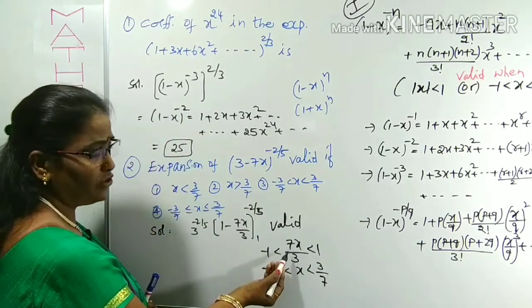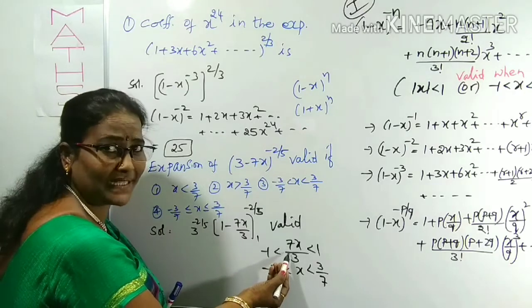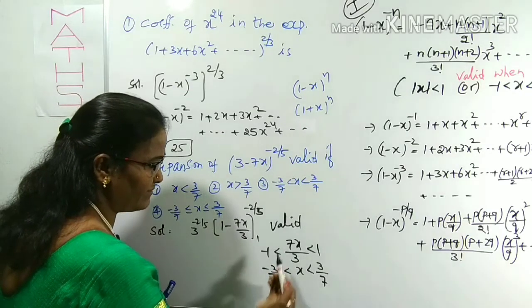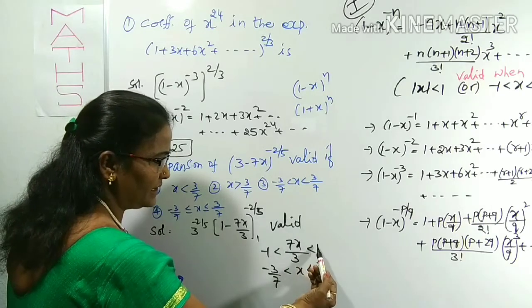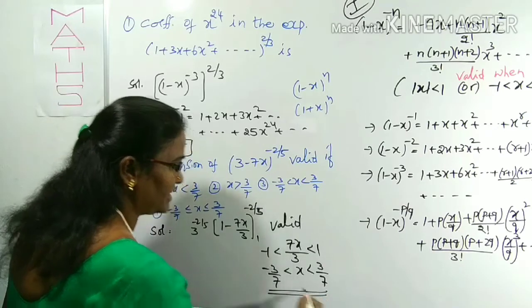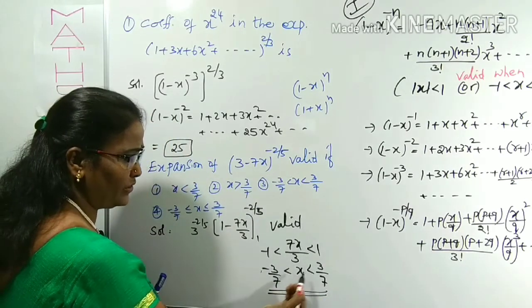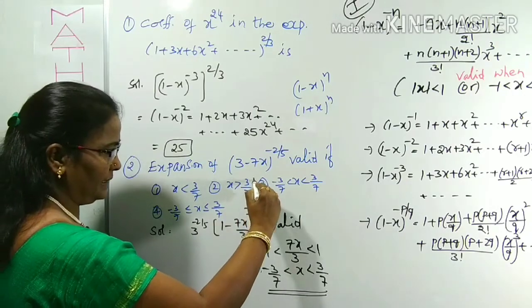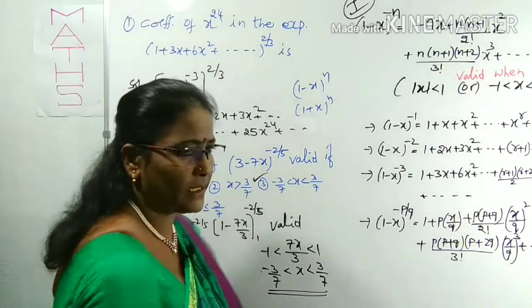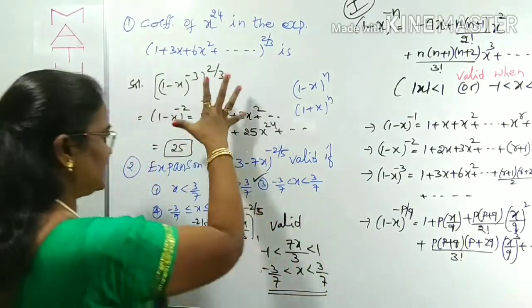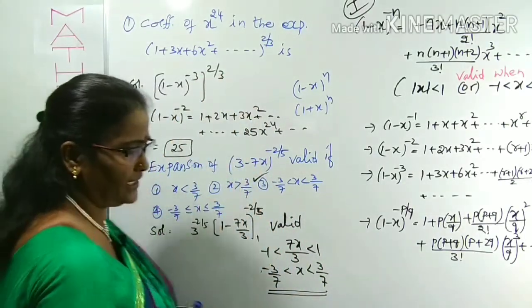To get the x, we have to multiply by 3 by 7. So 3 by 7 into minus 1, minus 3 by 7, then x, and 3 by 7 into 1, 3 by 7. Therefore, what is the conclusion? x lies between minus 3 by 7 to 3 by 7. Therefore, which option is correct? It is clearly the third option. That's it. So in these two questions, we can observe how to use an infinite series and when it is valid. Now, look at the next question.